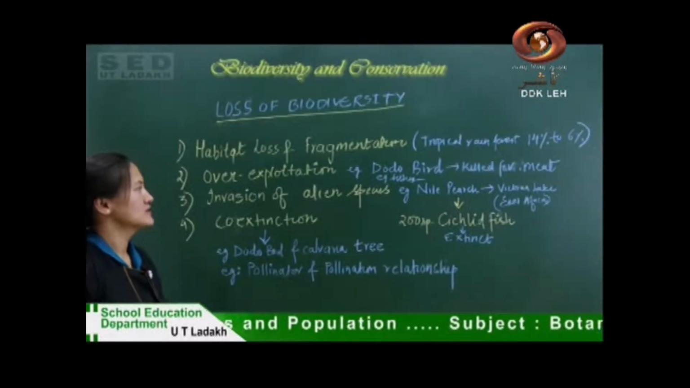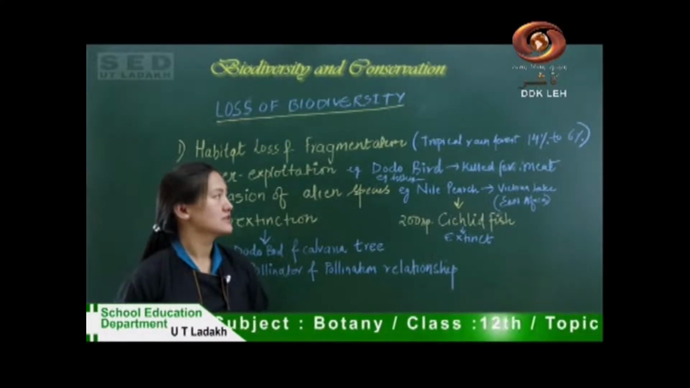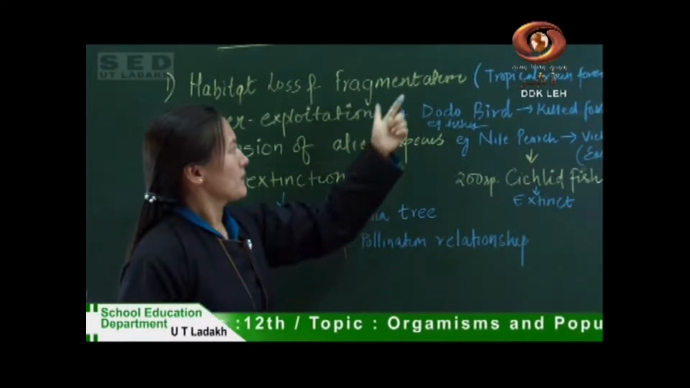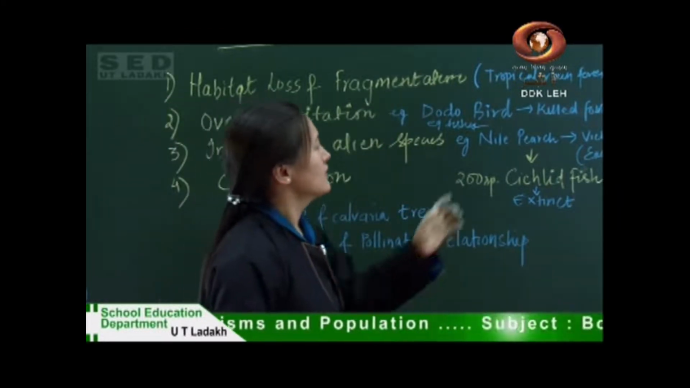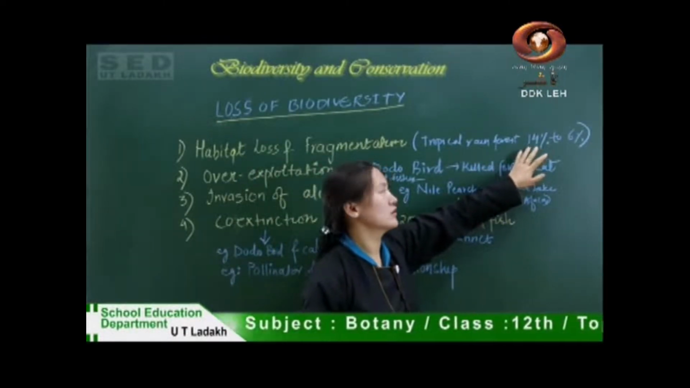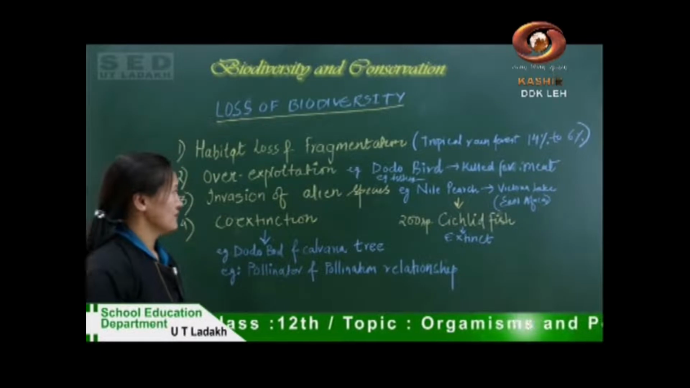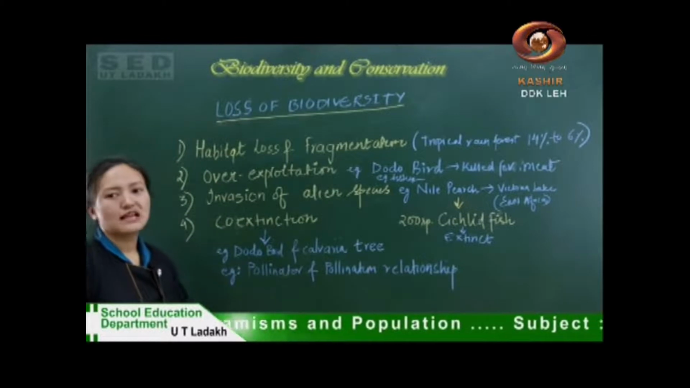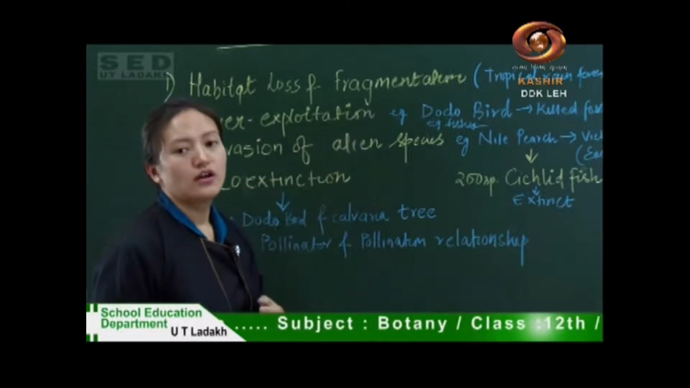Humans cut down forests for cultivation and for building homes and industries. In that case the habitat gets disturbed, and due to human activities the habitat also gets fragmented. Like the tropical rainforest, which earlier had a total cover of 14% on earth, now reduced to 6% due to human activities. This leads to extinction, as many animals like birds and mammals need a large territory. Next is overexploitation.